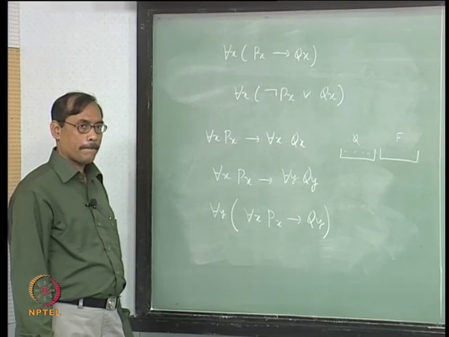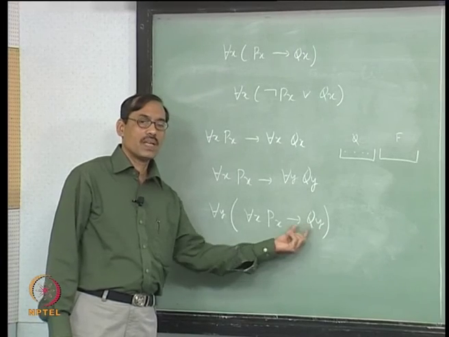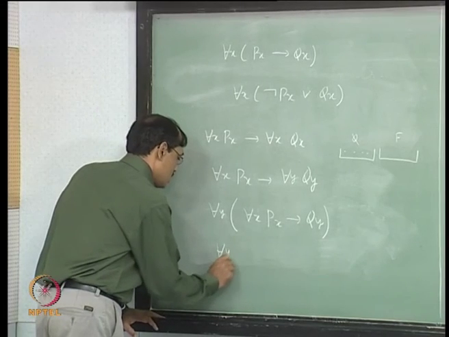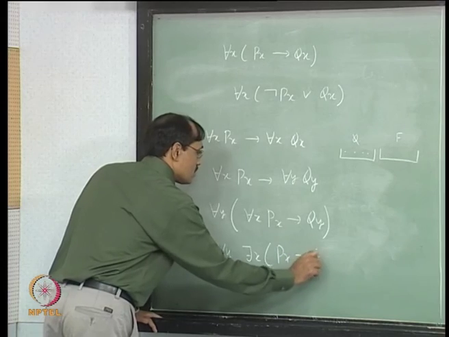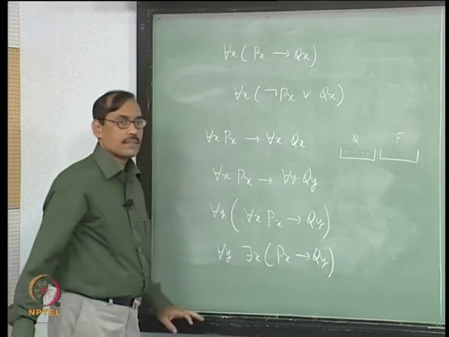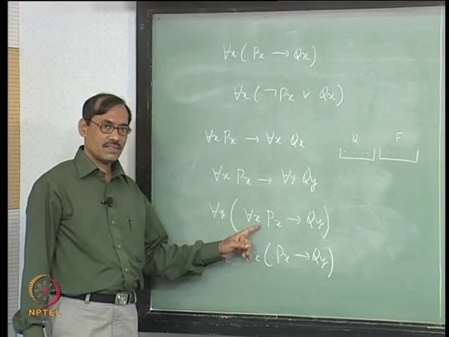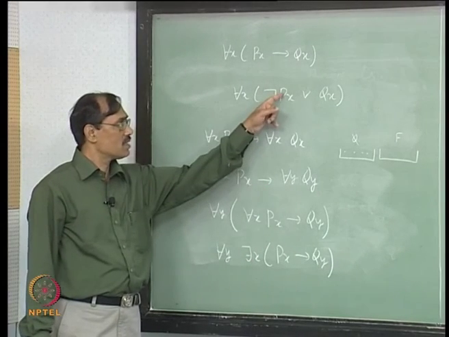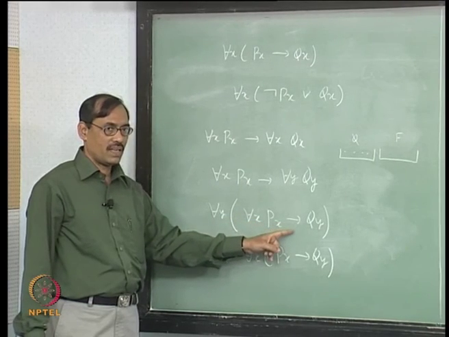Yeah. See, this is a formula where x does not occur, so you can use the distributive law. Fine. So, it will be for each y there is x, Px implies Qy. This becomes there is, right, because you look at this in this form, it will look like not for each x Px or Qy.